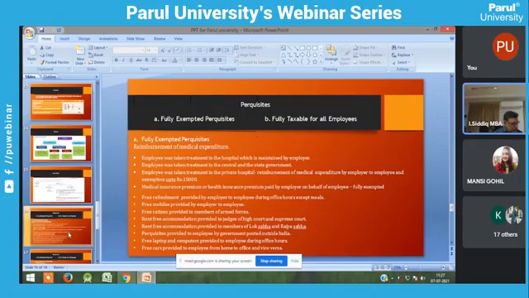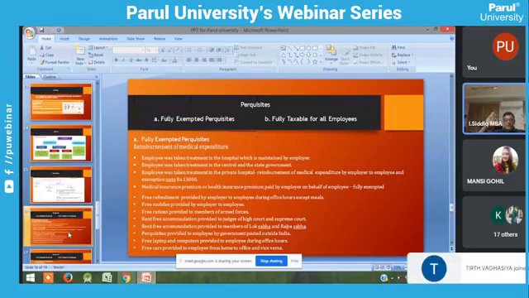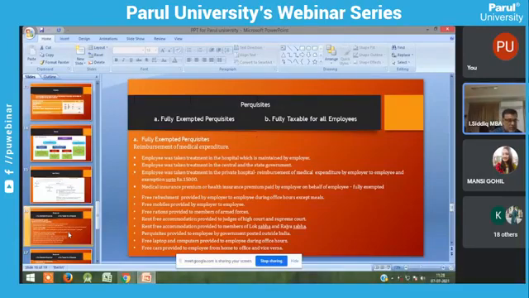The next, fourth important component is perquisites. Perquisites are received by an employee by way of kind or by way of cash. So I have taken only two kinds of perquisites. One is fully exempted perquisites. These perquisites you are receiving are fully exempted. You need not pay tax to the government.